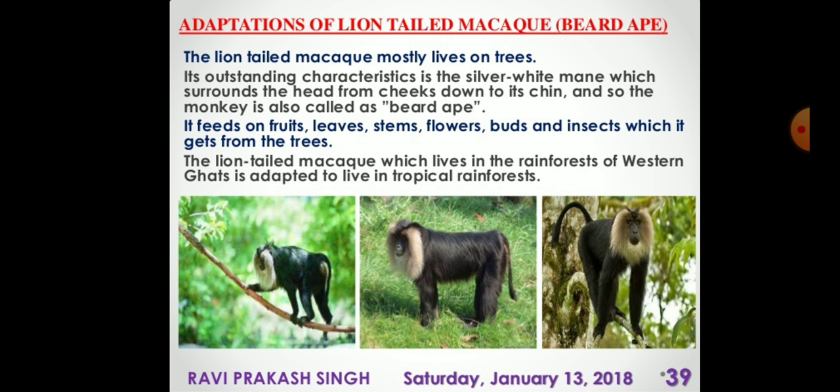Now, adaptation of the long tail macaque. This is also known as the beard ape. As you can see, there is a mane around its face. This long tail macaque mostly lives on trees, and its outstanding characteristic is the silver white mane which surrounds the head from the cheek down to its chin, so the monkey is also called the beard monkey.